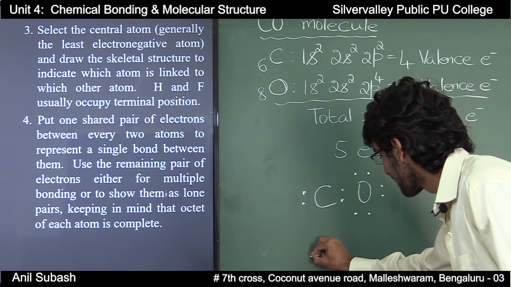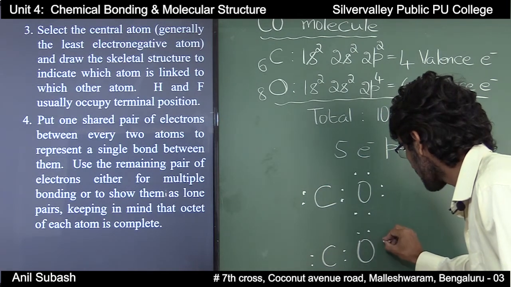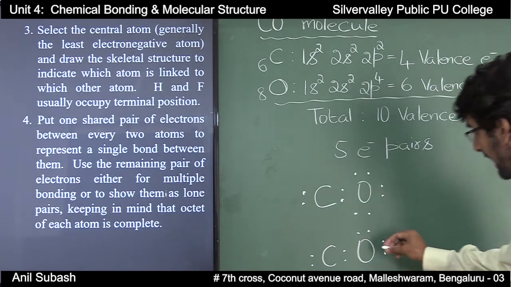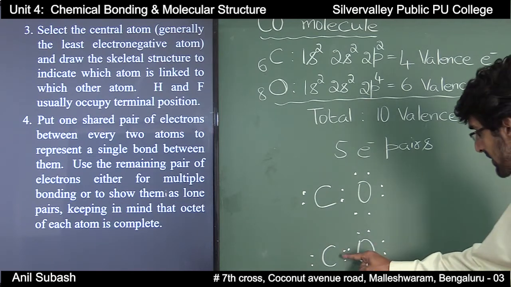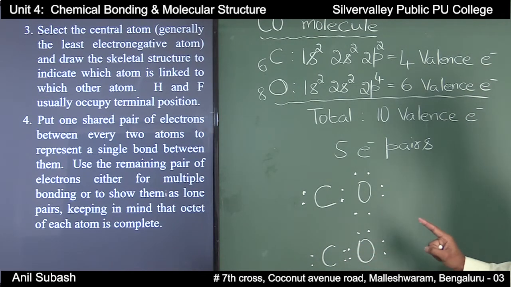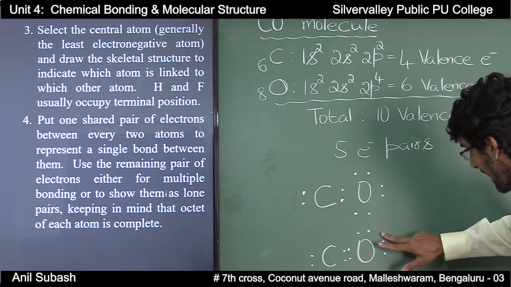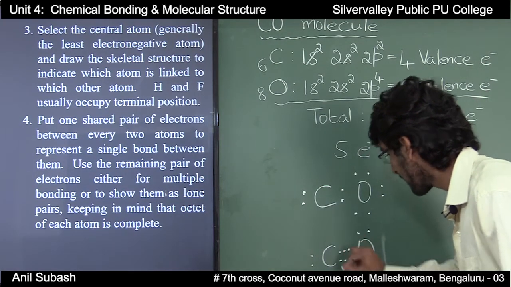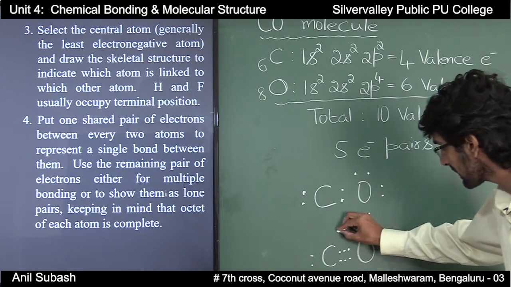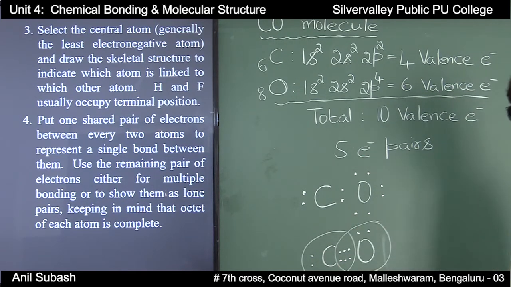So see here, there is a single electron pair between carbon and oxygen. Now I put 2 electron pairs between carbon and oxygen. In this case, what happens? The octet of oxygen is complete, but carbon has only 6 electrons. So what do I do? I put 3 electron pairs between carbon and oxygen, so that the octet of carbon is also complete and the octet of oxygen is also complete.